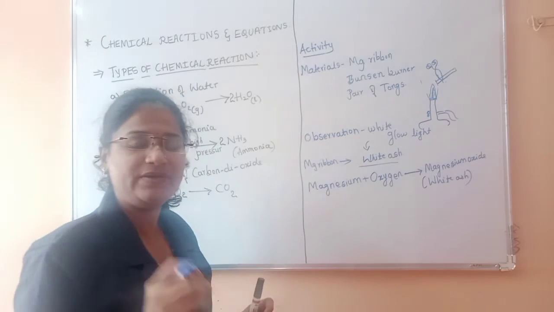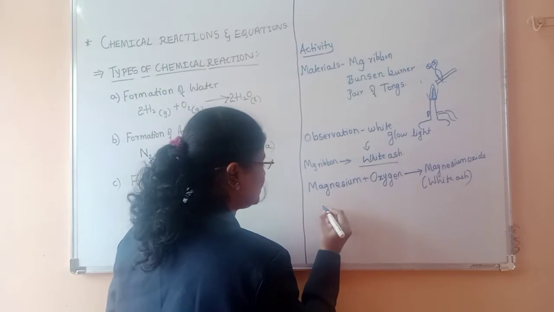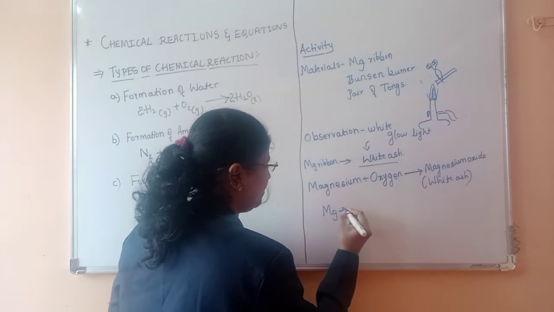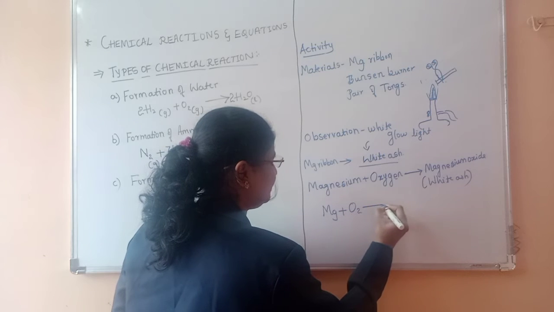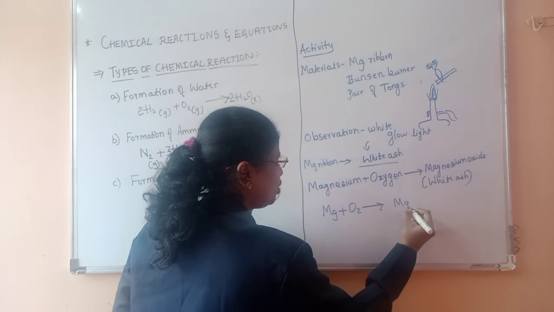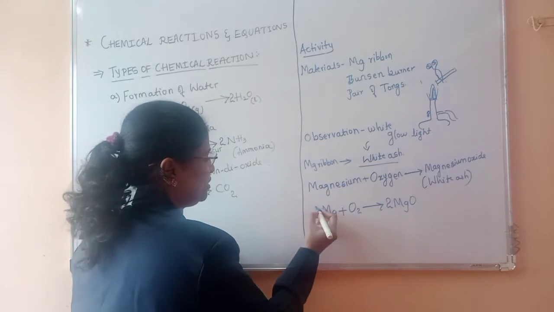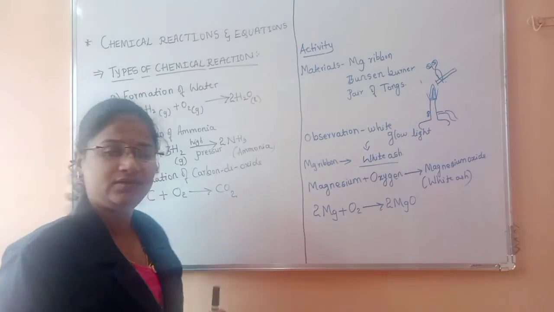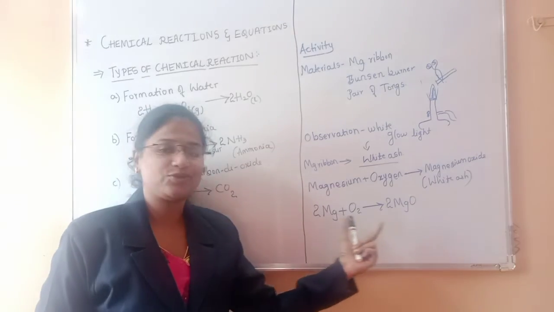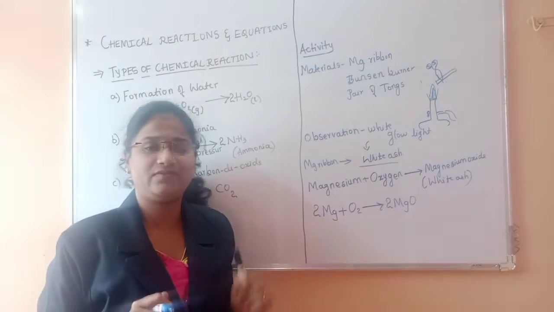Symbolically it is written as Mg plus O2 gives us MgO. To balance, I wrote 2 Mg, so here again 2 MgO. Fine. So this is regarding the reaction that happened during this activity.